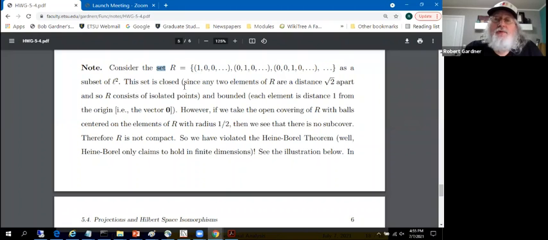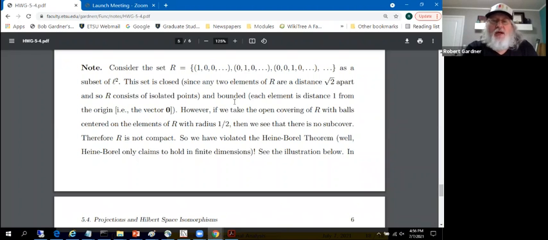It's closed in the topological sense because if you look at any 2 of those vectors, they're square root of 2 apart. So actually it's a collection of isolated points that don't have a limit point. It's a closed set. Its complement is open. You take something in the complement, and there's plenty of room to find a little open ball that doesn't intersect any of these points.